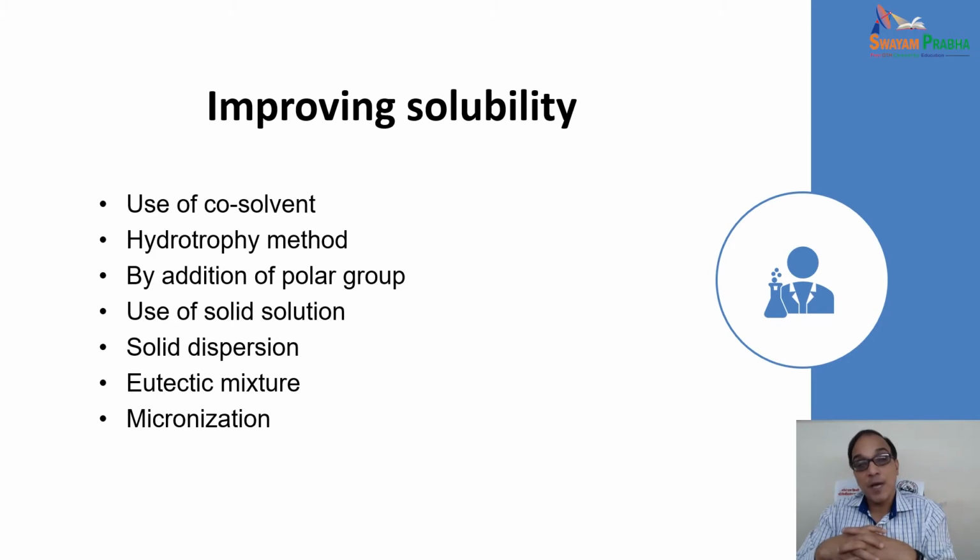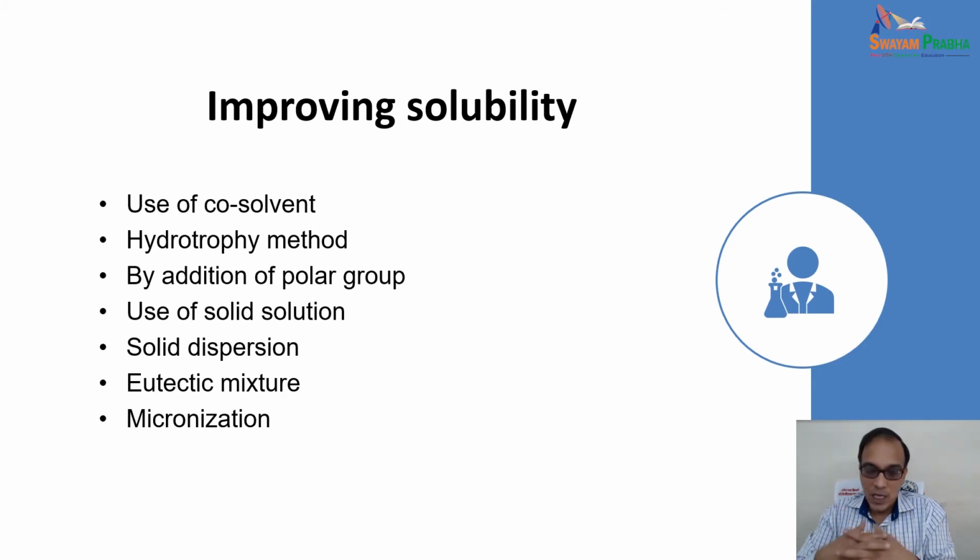A prodrug can be prepared which will have an improved solubility, or we can employ a solid solution. Solid dispersions, when two solids are put together and they form a bed of a composite which has better solubility, like paracetamol with urea, paracetamol with PEG, we put together with them, and we just triturate them, they become solid dispersions.